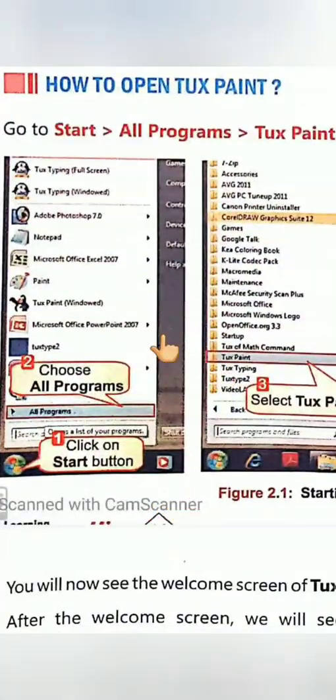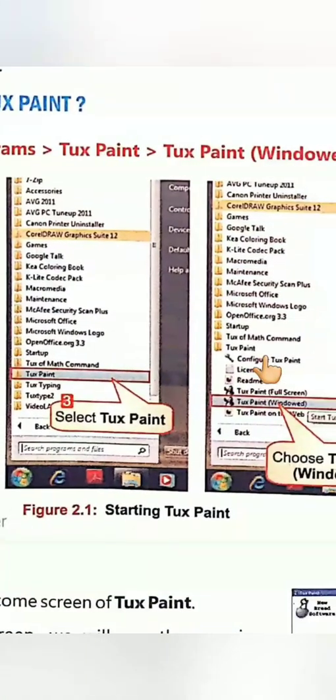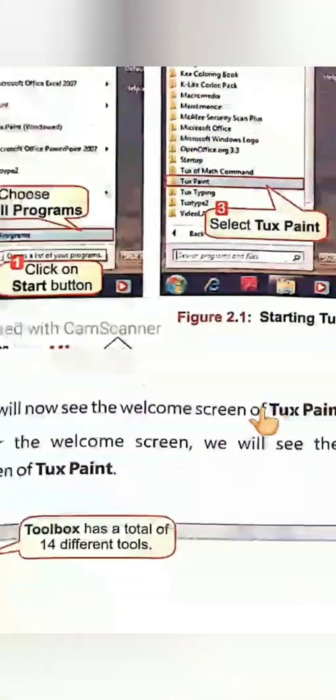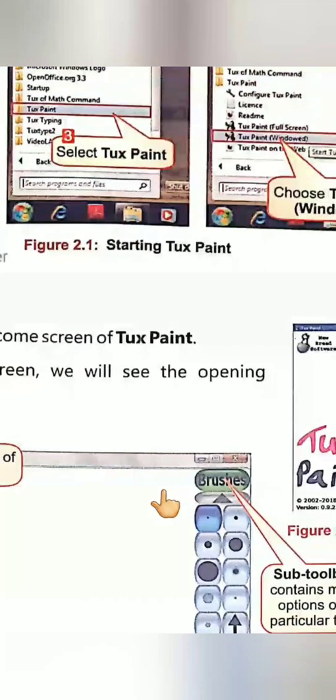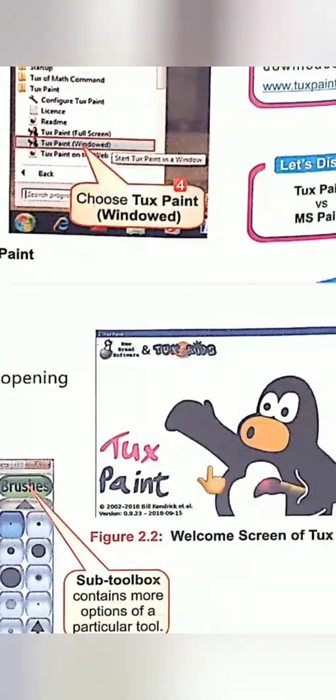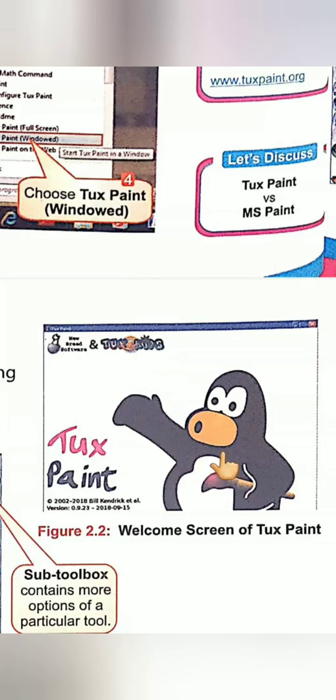You know how to start? First of all, click on the Start button, then All Programs, then Tux Paint, then Tux Paint Windows. Okay, students? Then this is the welcome screen of Tux Paint.